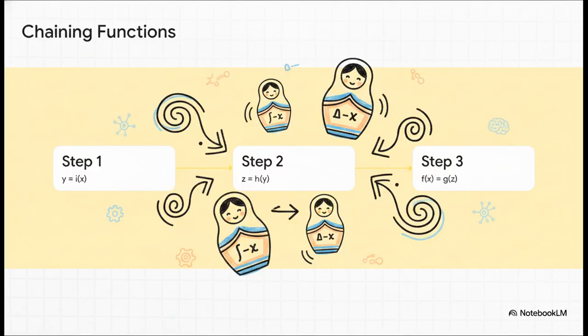And this concept brilliantly illustrates how we can string functions together like mathematical matryoshka dolls. Think about how those Russian nesting dolls work, one hidden inside the other. If step 1 creates our first variable y, and then step 2 takes that y to create z, and finally step 3 takes z to create our final output, we're really just nesting operations. By applying the chain rule, we can continuously multiply the derivative step by step. We're essentially unpacking those dolls one by one to see how the very first piece affects the very last piece.